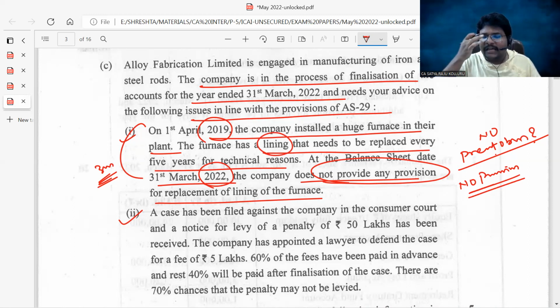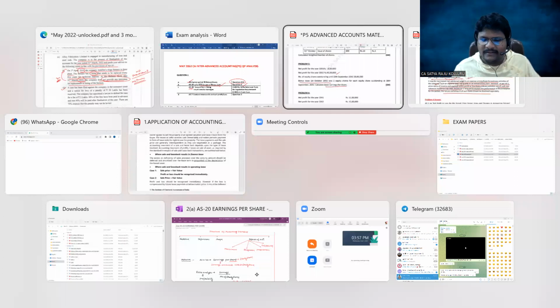My future actions will decide whether I incur expenditure on the lining or not. If my future actions are completely what decide incurring expenditure on the lining, then how can you treat a present obligation as existing? If my future actions are independent of incurring the expenses, then at that circumstance I can treat it as a present obligation existing. Do you understand, guys? The same thing was discussed in the classroom, and for your confidence I will show the same question as I discussed. I'll open that.